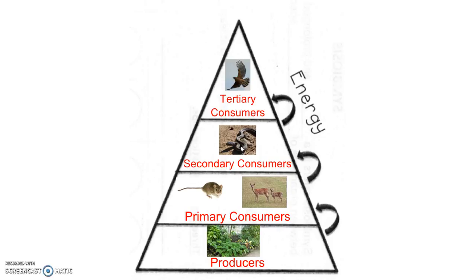So you can see even the tertiary consumer ultimately gets its energy from the sun, because the tertiary consumer eats a secondary consumer, which eats a primary consumer, which eats the producers. And all that energy from the producers came from the sun. It flows up the energy pyramid. All right, let's turn the page, please.